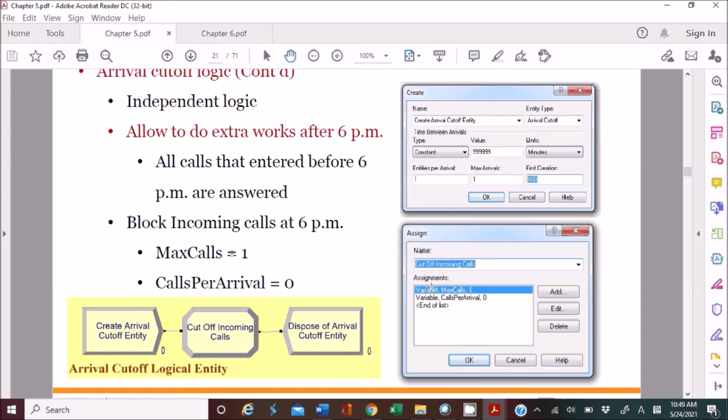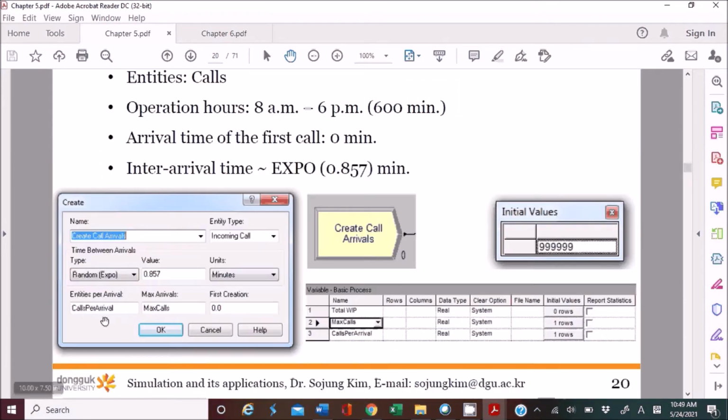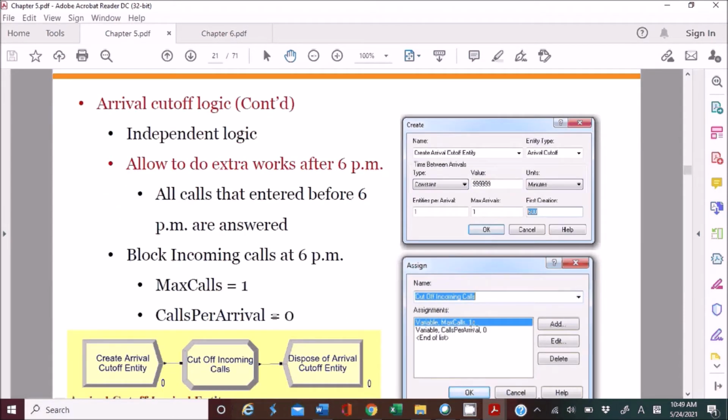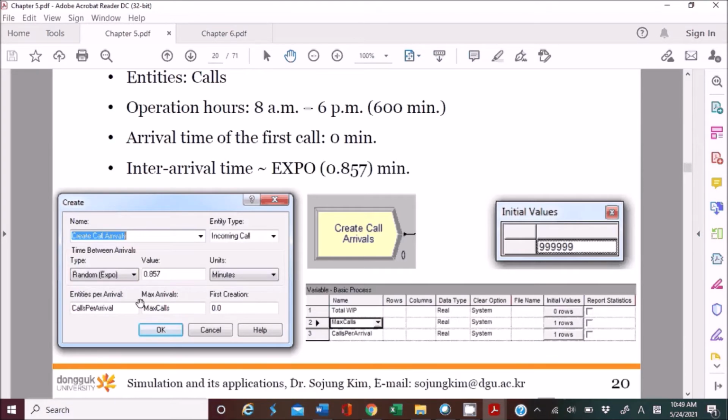And then, by using this assign module, you can change the value of variables. So we have two variables, max calls and calls per arrival, and as you know, these variables are used in the original create module, in here and there. Since this one initially has a big number, we need to change its value to 1. Don't put 0 here because it will cause an error. So in Arena you need to put 1, bigger than 0, as the value of max arrivals. So this value should be greater than or equal to 1.